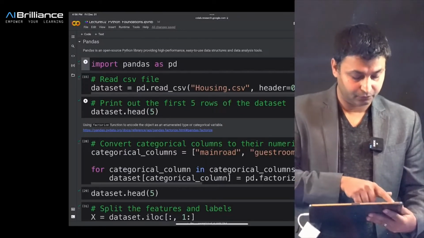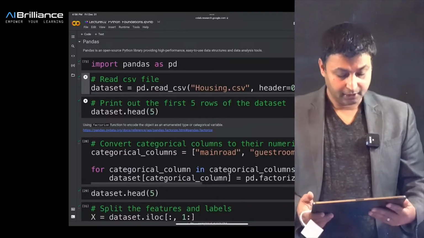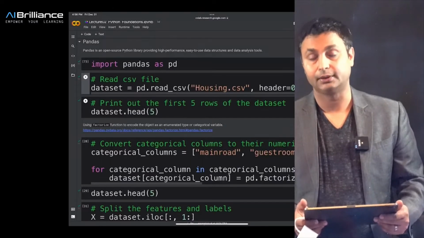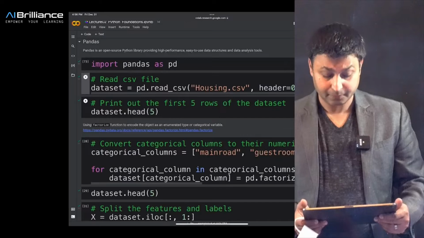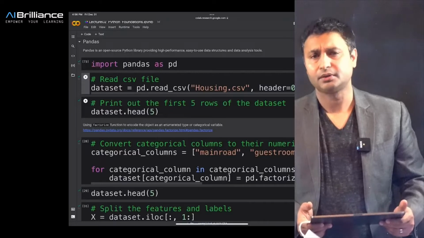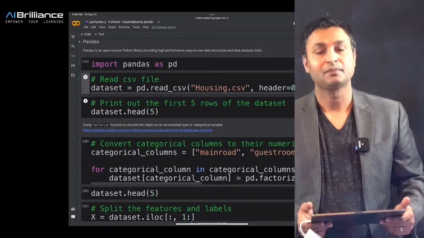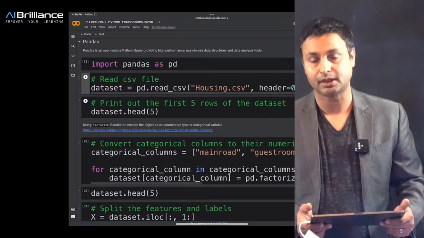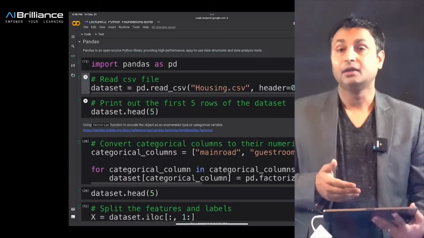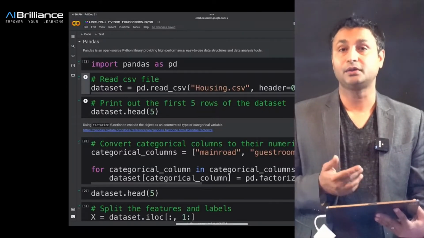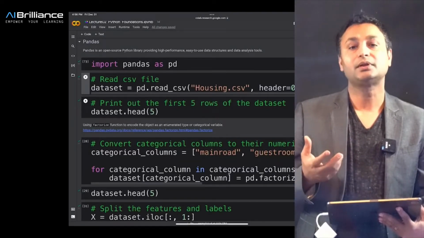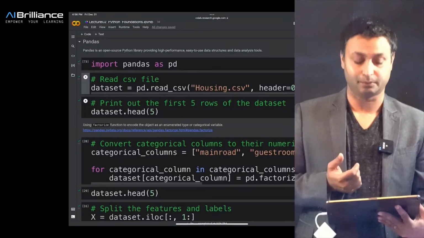After importing Pandas, we are importing a CSV file. I have stored this CSV file in the same folder in my Google Colab, and then I'm importing it. A CSV file is a comma separated values file, a simple text file to store data, and it is used in many spreadsheet types of applications that you might have seen. You can see that Pandas allows you to read files like CSV, and once you have read it, it automatically stores the different categories and variables that are there, and then we can start playing with the data that we have.